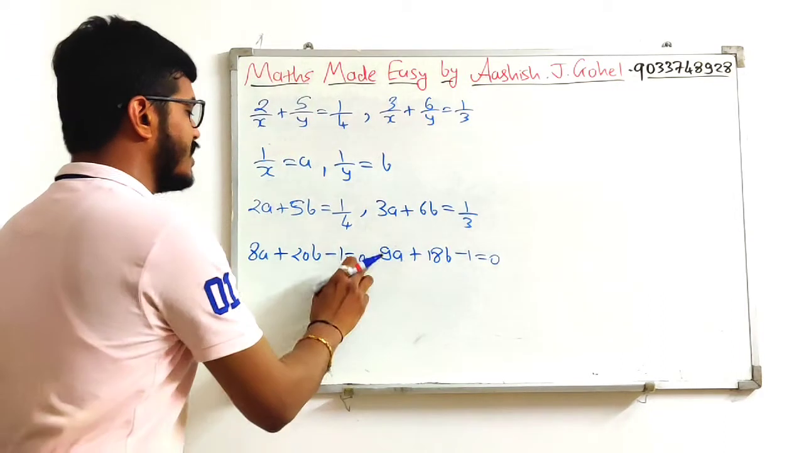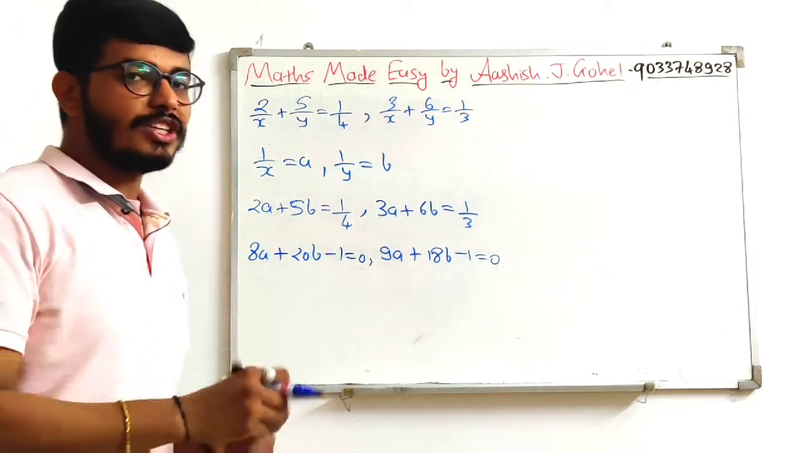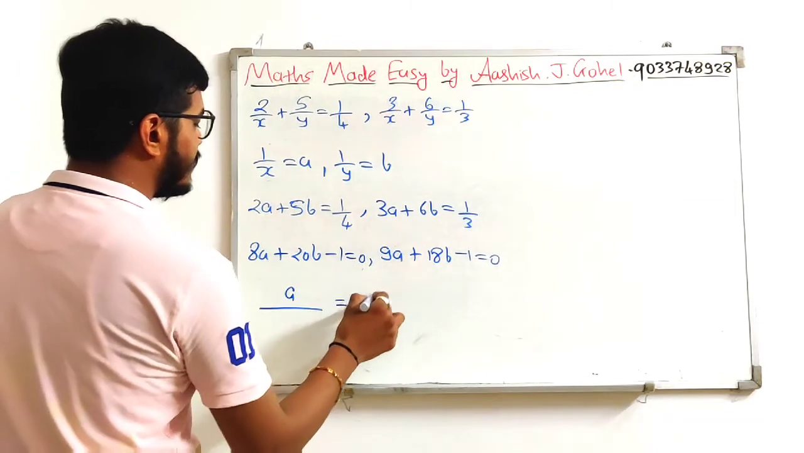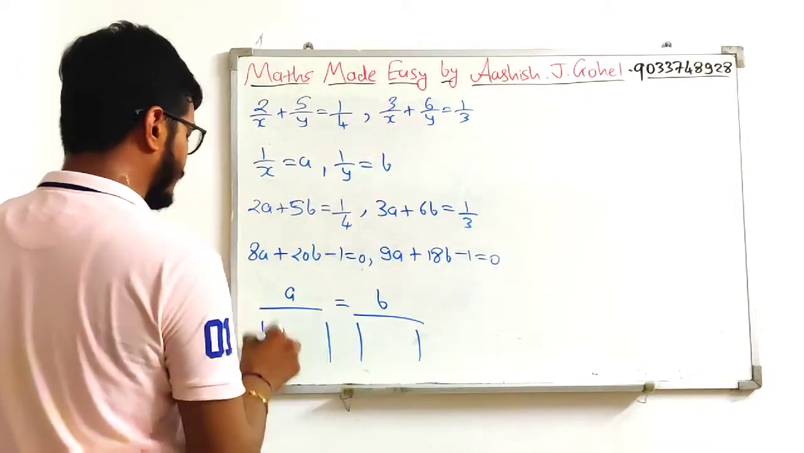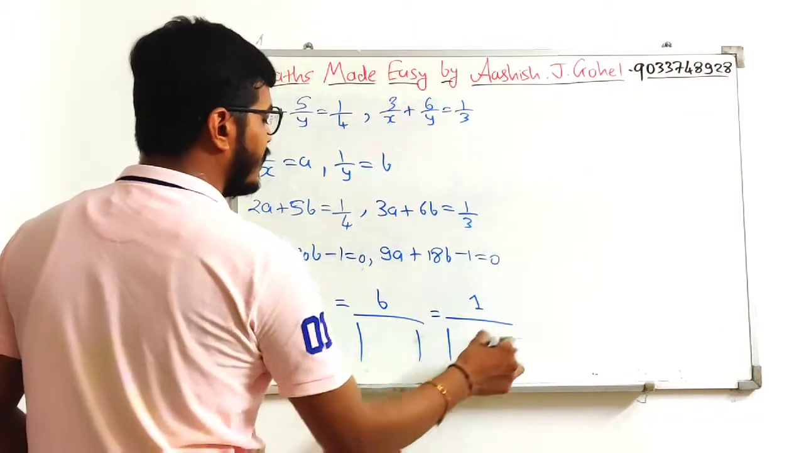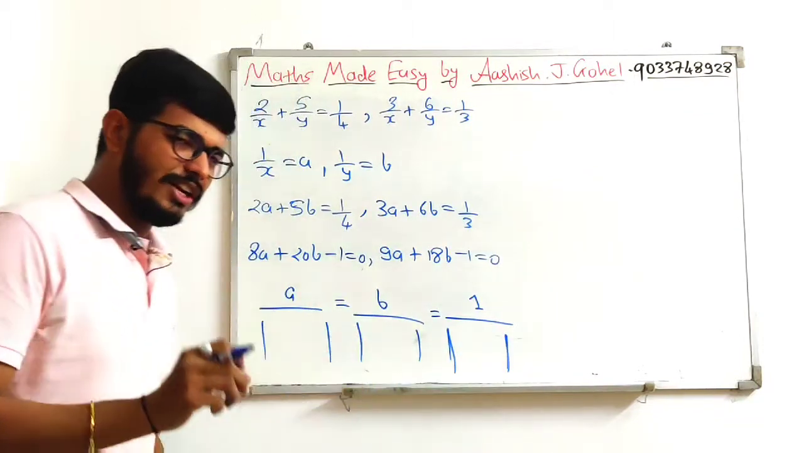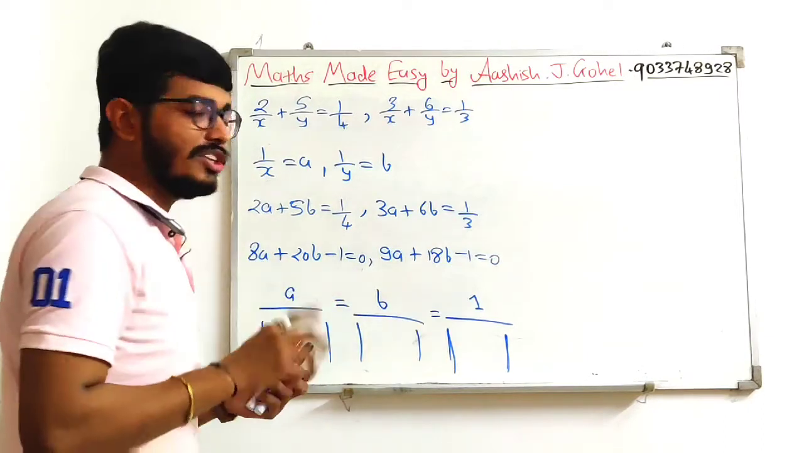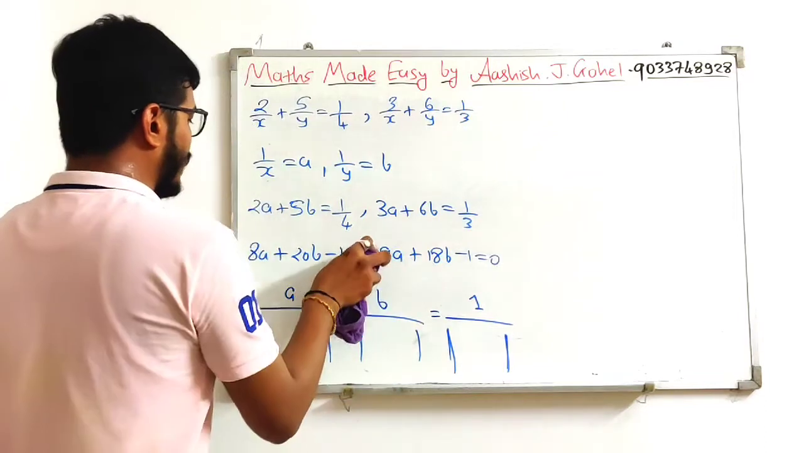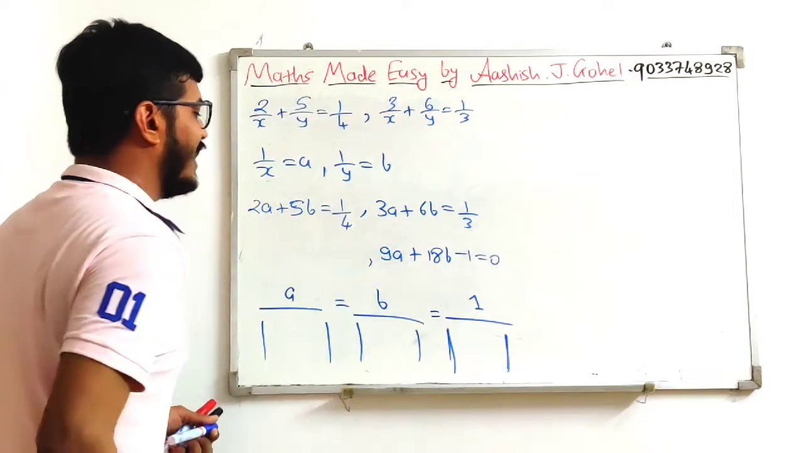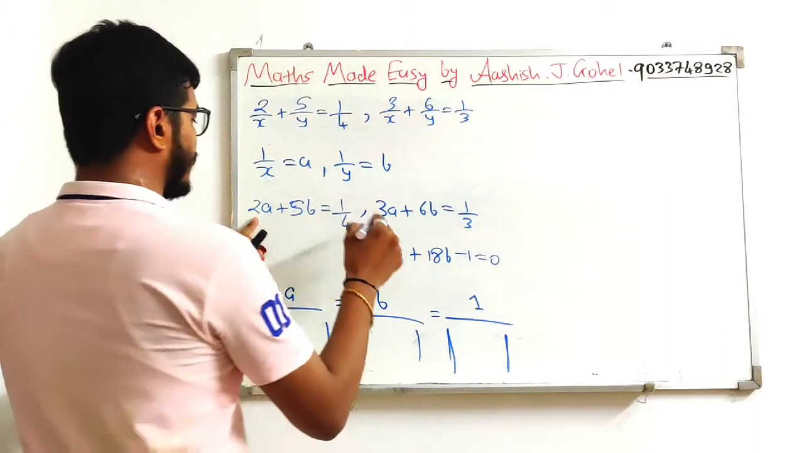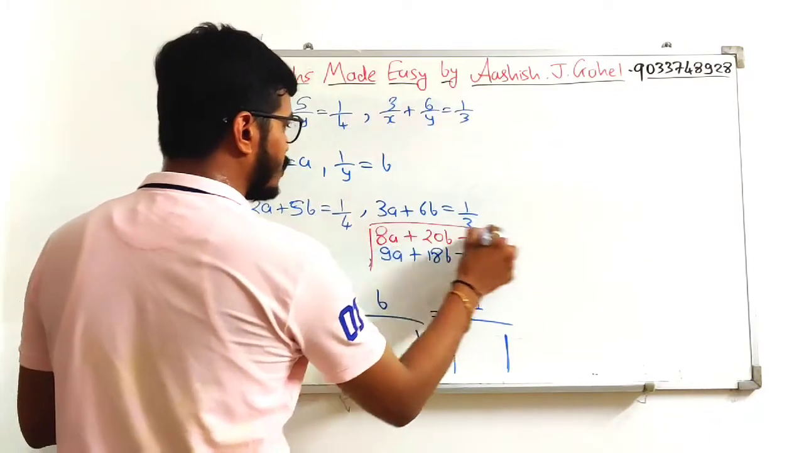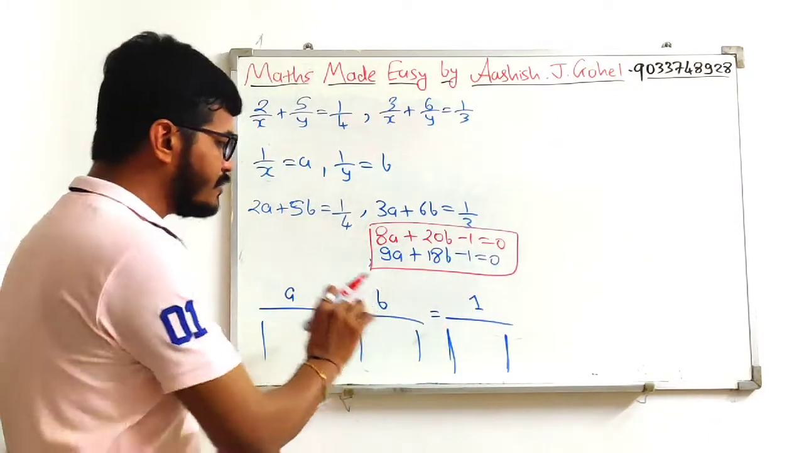Now we have two equations, and for the cross multiplication method, the easy technique is a divided by some terms, then b divided by some terms, and then 1 divided by other terms. I will teach you one very short trick. Just write down this equation below this equation, so it will be easy. So let us do that. I will remove this equation from here and write down that equation over here. So 8a plus 20b minus 1 is equal to 0. These are our two equations that we need to solve with the help of the cross multiplication method.